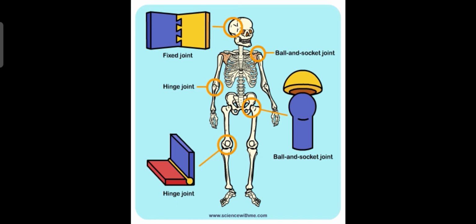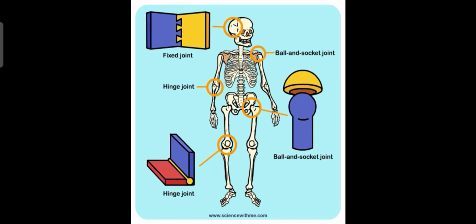So what have we learned today? Summarize. Yes, we have learned about bones. There are 206 bones present in the body and the overall bone structure is known as the skeleton, and in the skeleton all the bones are joined together by joints. The meeting point of the bones is known as a joint.